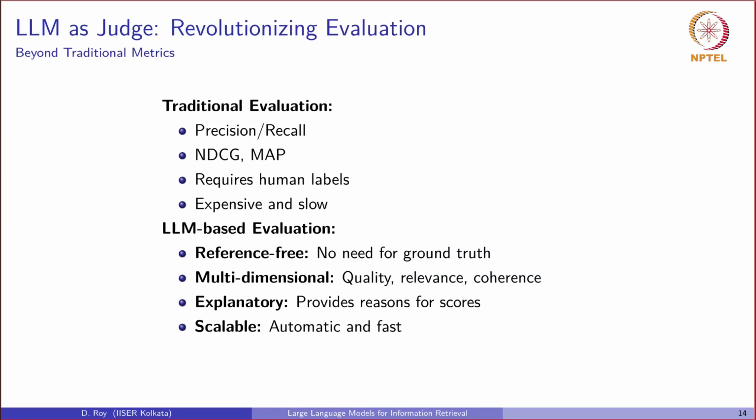LLMs are not just transforming how we build information retrieval systems. They are also changing how we evaluate them. Remember, in order to evaluate a traditional IR system, we need three things. Number one is a collection of documents. Number two is a set of queries. And three is the relevance judgments.